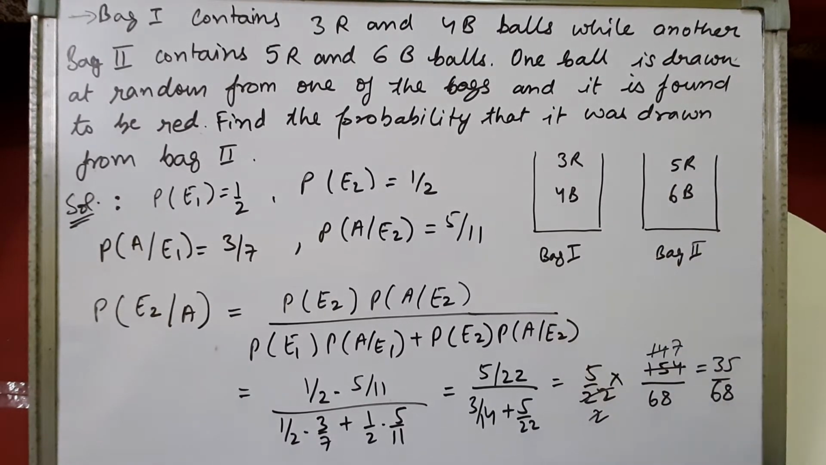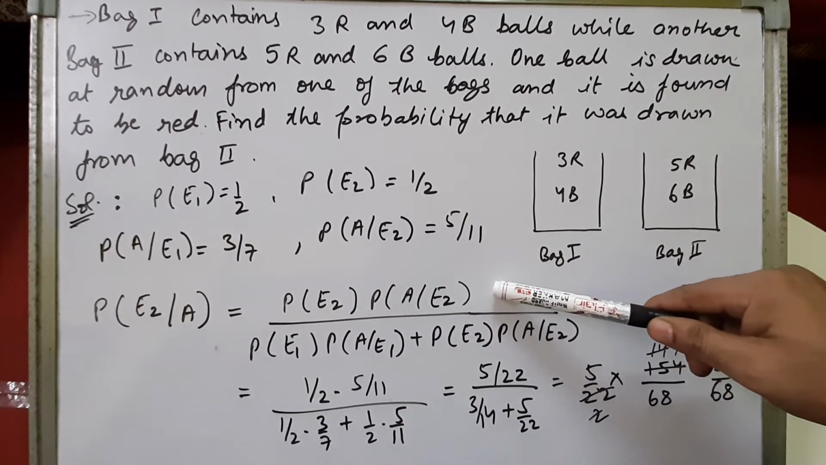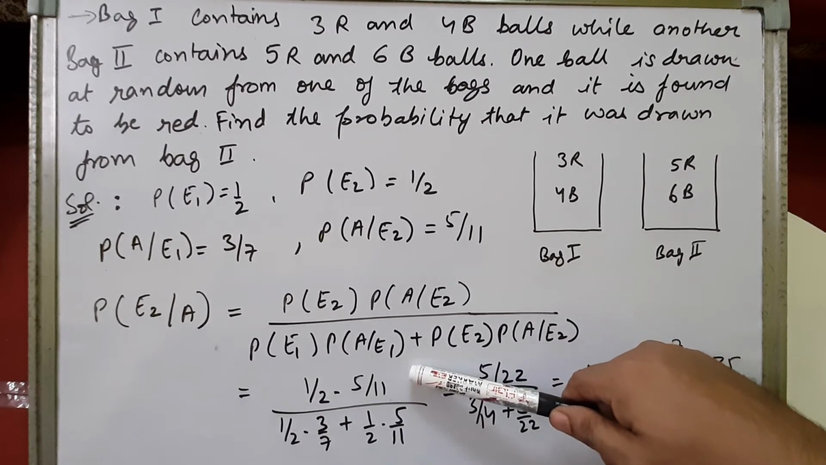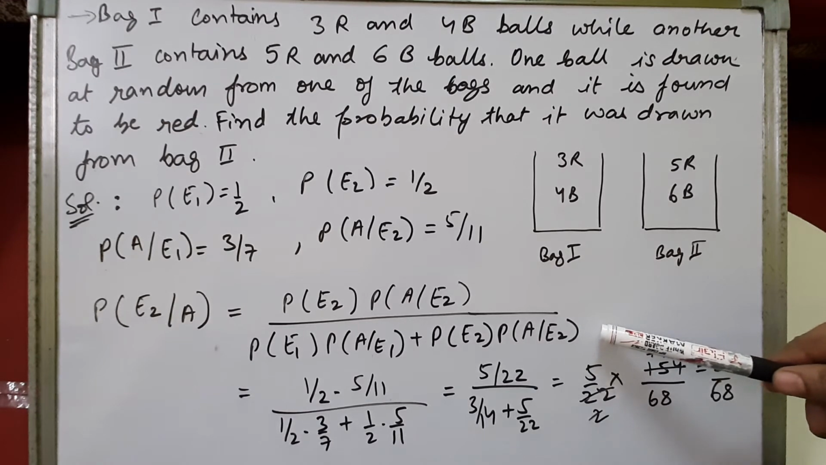So getting a red ball and it was drawn from bag 2, that means we are finding the probability of E2 given red. We know that a red ball we have obtained. Now from which bag has it come? So what is the probability of getting it from bag 2? It will be probability of getting bag 2 into probability of getting a red ball from bag 2, upon probability of getting bag 1 into probability of getting a red ball from bag 1 plus probability of getting bag 2 into probability of getting a red ball from bag 2. This is the probability of getting a red ball, the sum of all the probabilities.